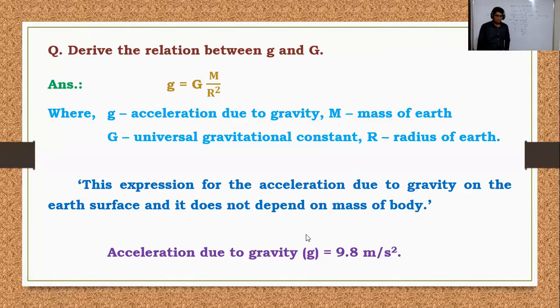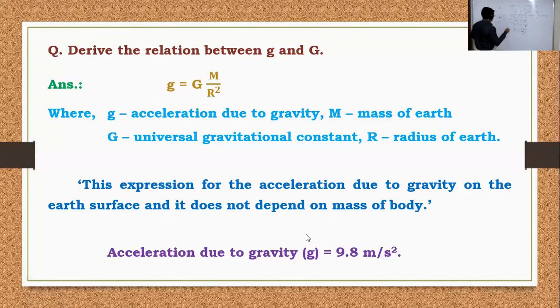Sir, when a body comes towards the earth, the velocity increases in free fall, but the acceleration is constant. How, sir? Acceleration is the change in velocity with respect to time. Here the difference in velocity is constant. First the initial velocity and then the final velocity.